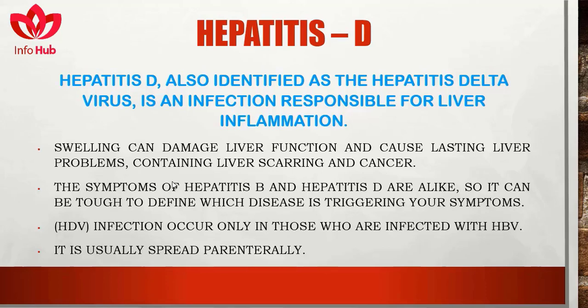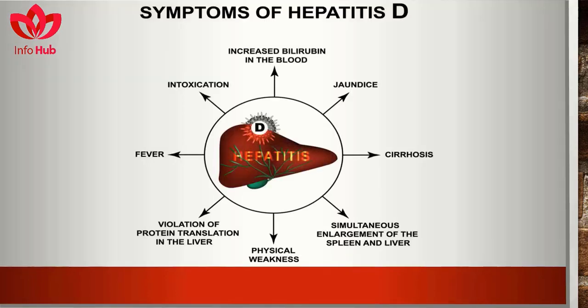The symptoms of hepatitis B and hepatitis D are alike, so it can be tough to define which disease is triggering your symptoms. Hepatitis D virus infection occurs only in those who are infected with hepatitis B virus. It is usually spread parenterally. Symptoms of hepatitis D contain intoxication, increased bilirubin in the blood, jaundice, cirrhosis, simultaneous enlargement of the spleen and liver, physical weakness, violation of protein translation in the liver, and fever.